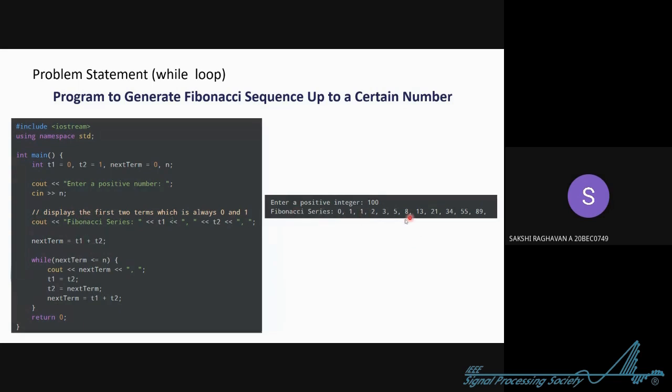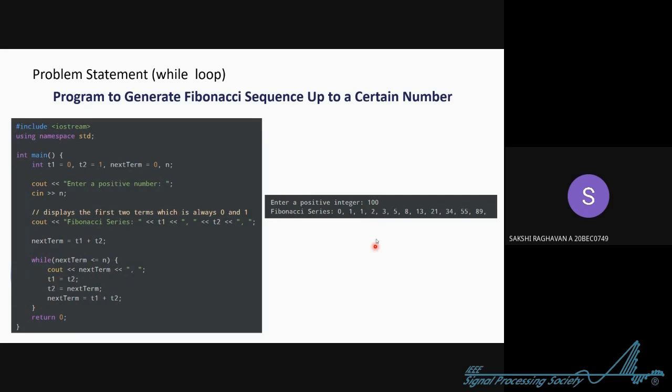Just see, t1 plus t2, in the first case it is 0 plus 1, that is 1. Now see this while loop. This is where the magic is happening. In this while loop, the condition is: till the next term is less than or equal to n, the body of while will continue. So this body of while will continue, the next term is printed, then a comma.